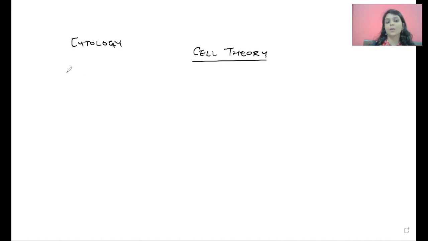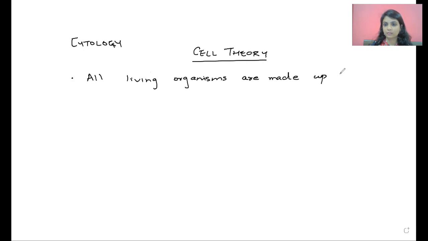What are the various points we know about cell theory? Let's start with something very simple. All living organisms are made up of cells.